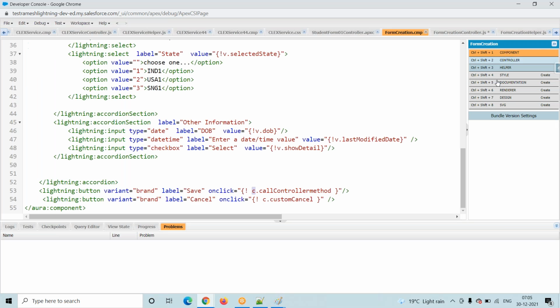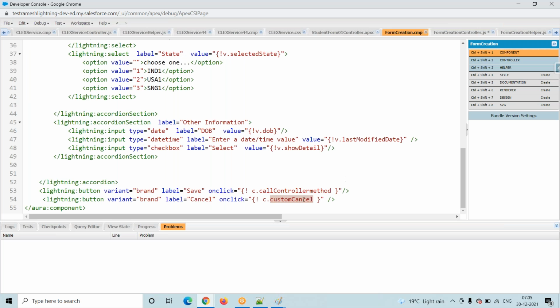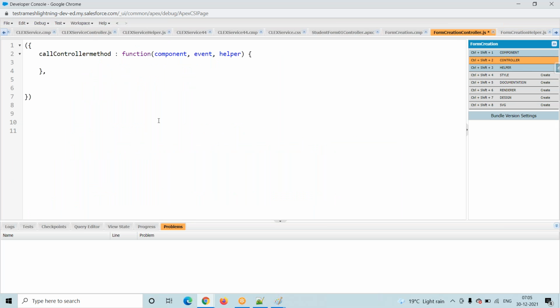Suppose I want to declare one more method. This is my cancel button, right? I'm telling the cancel button to go to this particular method. To define it, each and every method must be separated by a comma. Now I'm copying the same thing. What is my function name? Custom cancel colon function, and this method also takes three parameters. Is it mandatory? It is not mandatory. Just pass three parameters: one is the reference to the component, one is the reference to the event, and one is the reference to the helper. What is the purpose? We will discuss that.